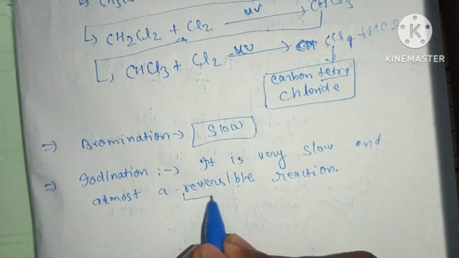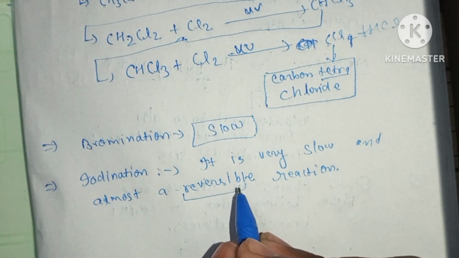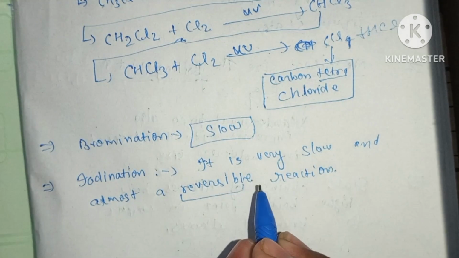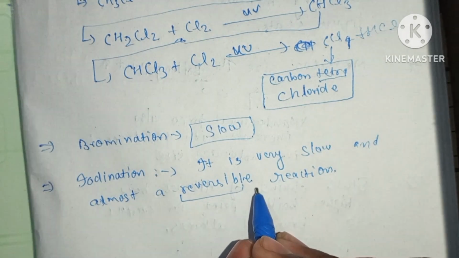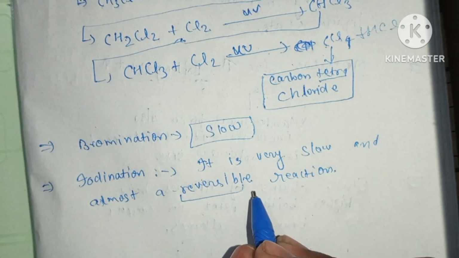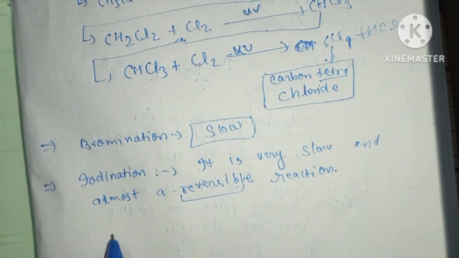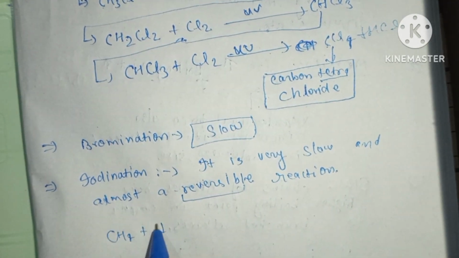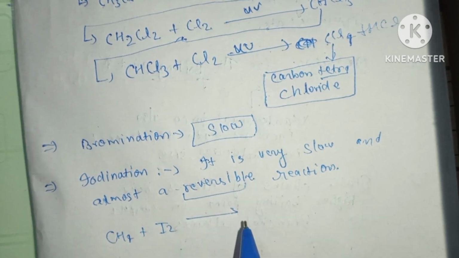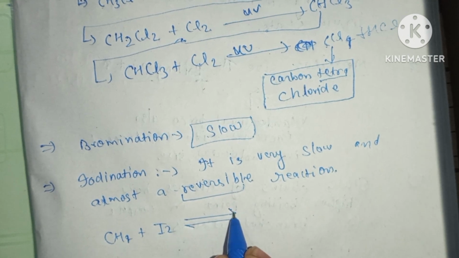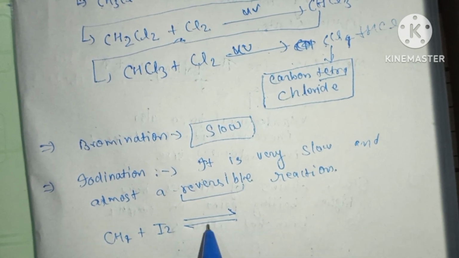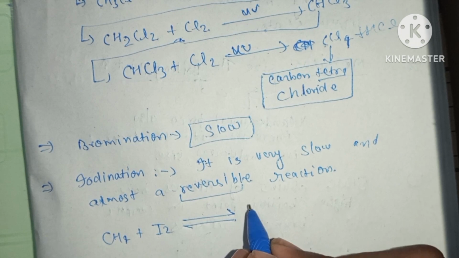As we are very familiar with reversible reactions, these are reactions in which the product has the potential to convert back into reactants. So CH4 plus I2, we show it with two half-headed arrows, which is the sign of a reversible reaction.